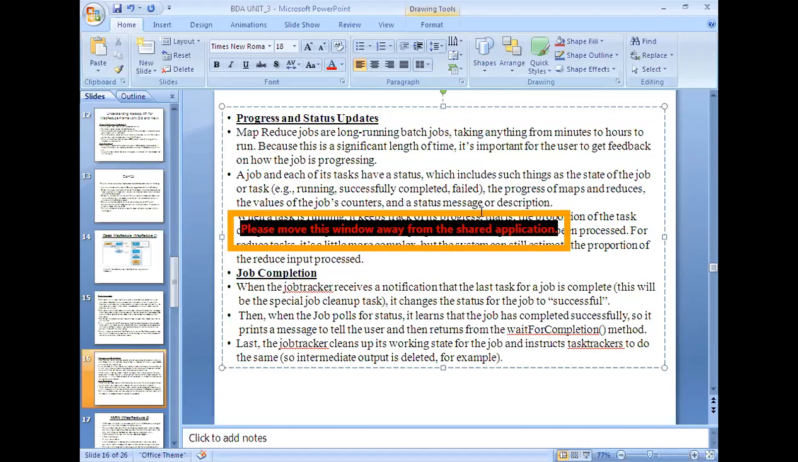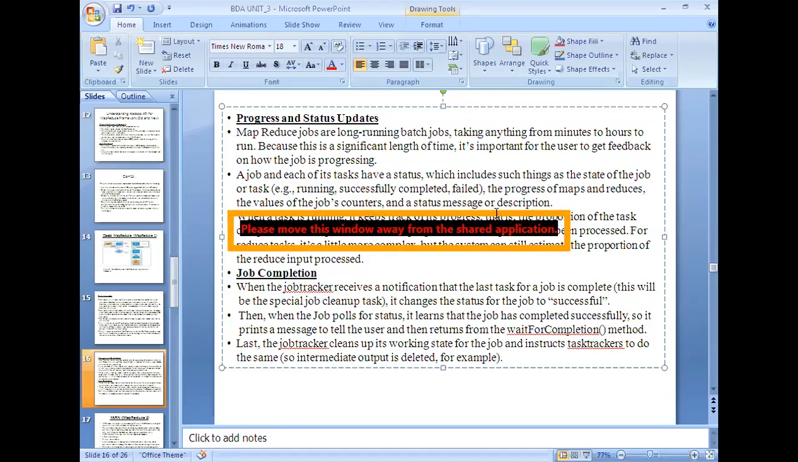Once everything went well, it changes the status of the job to successful. Then when the job polls for the status, it learns that the job has completed successfully, so it prints a message to tell the user and then returns from the waitForCompletion method.